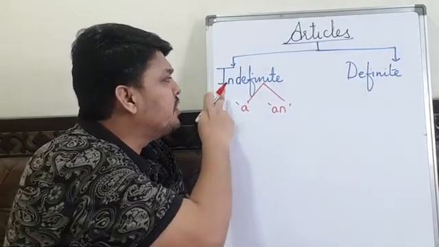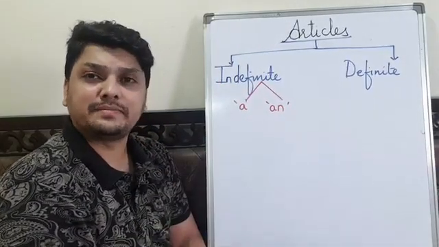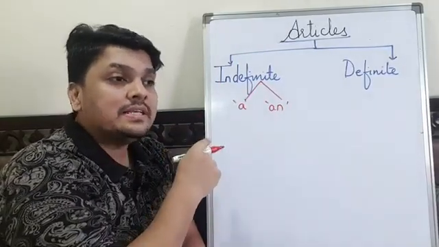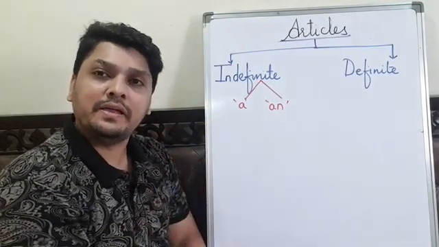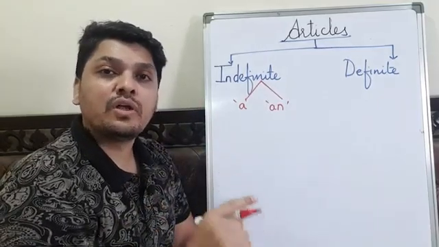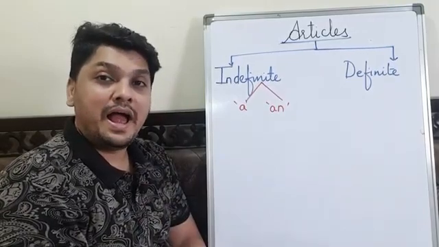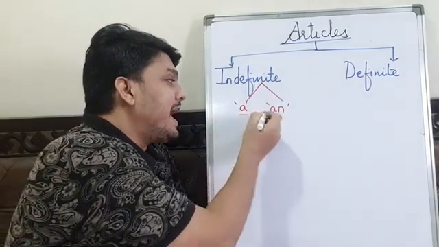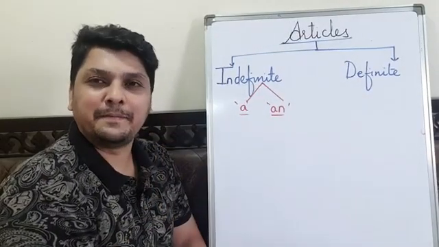Why do we call these articles indefinite? Because these articles do not point out to a particular thing. They are used before singular common noun and they have individual speciality.